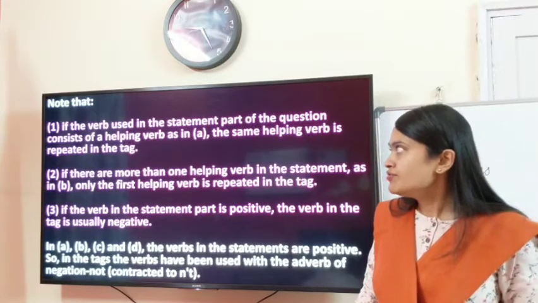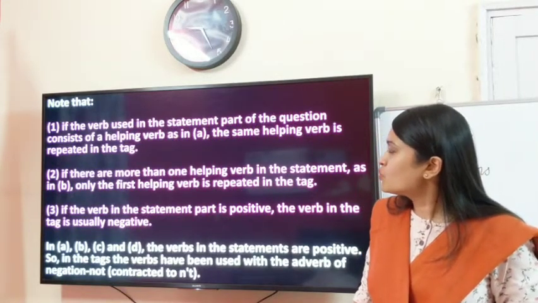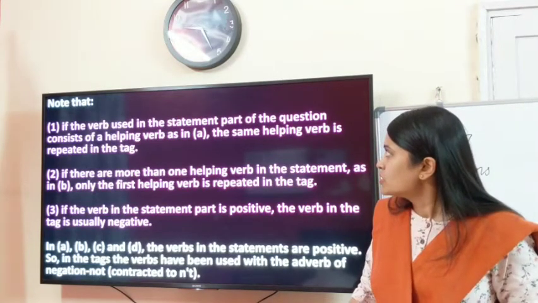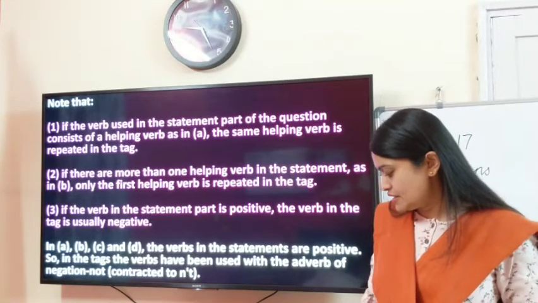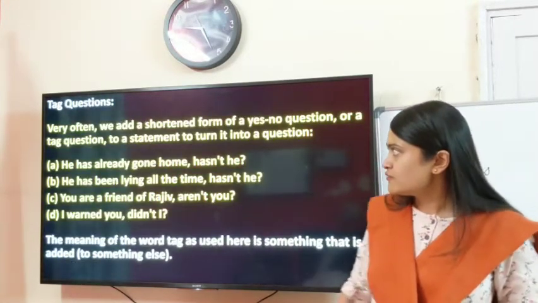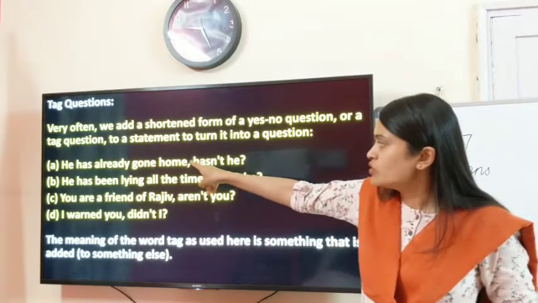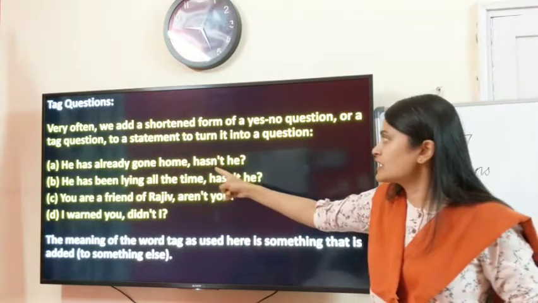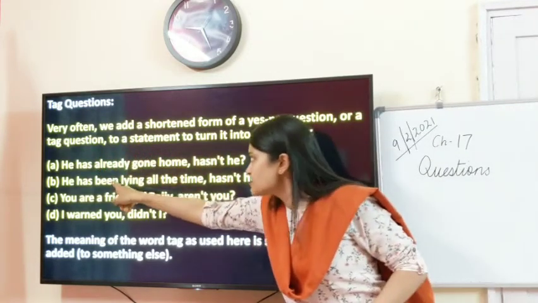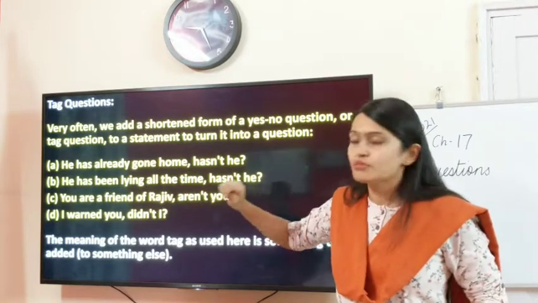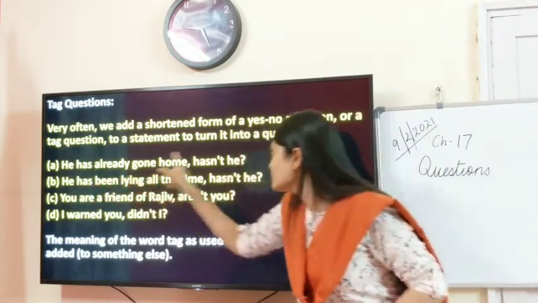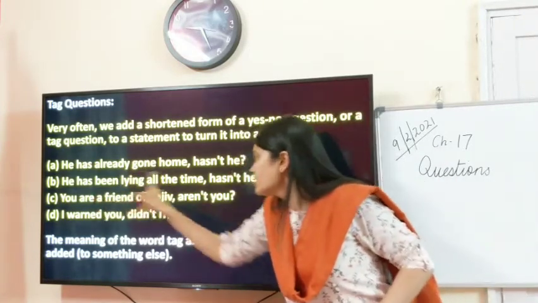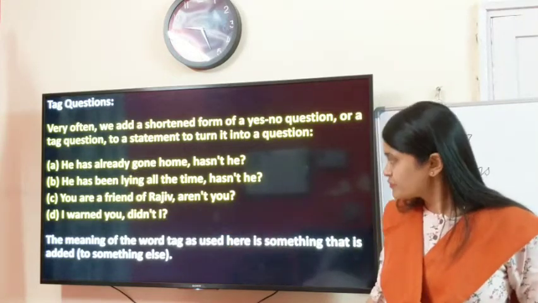Note that if the verb used in the statement part of the question consists of a helping verb, the same helping verb is repeated in the tag. Okay, let's check. The first one is, he has already gone home. Which is the helping verb? Has. So this has will be used in the question tag. Hasn't he? He has been lying all the time. So the helping verb is has. Hasn't he? Okay. You are a friend of Rajiv. Are. Aren't you? Understood, children?